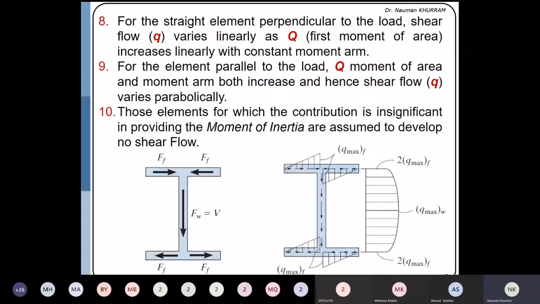Okay, here if you will see that at this junction, shear flow is coming from this one tip and also from the other tip. So this shear flow from one side will be QF, and from the other side will be QF. So at this junction, there are two flanges meeting and they are converging into one web. So it means that at the junction, total shear flow will be 2 times QF, and in the web, the outgoing flow will also be 2 times QF, because the incoming flow from the two flanges is accumulated, and the total flow in the web will be 2 times QF at the junction.